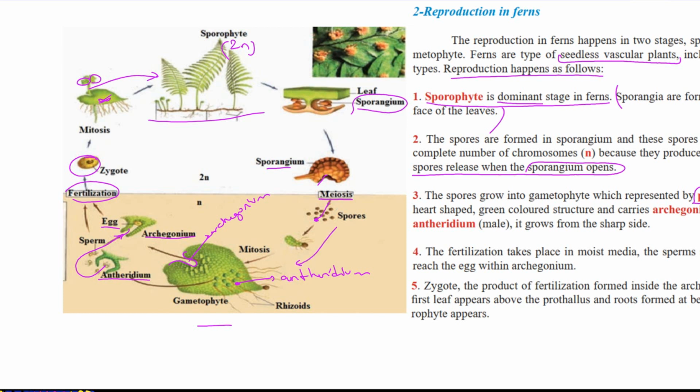Again, the spore germinates into a prothallus, producing male and female reproductive cells, fertilization, zygote, growth, decaying gametophyte, and the sporophyte starts. By the release of spores, the gametophyte stage starts, and they follow one another like a cycle, which we call alternation of generation.